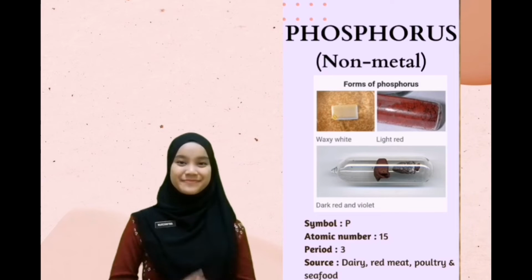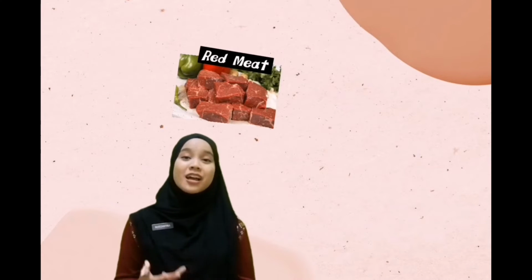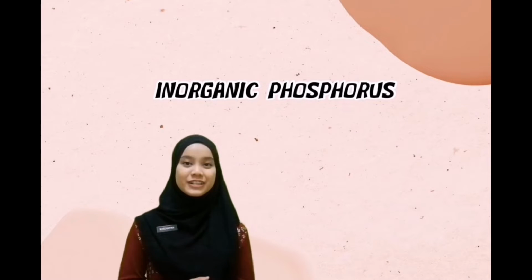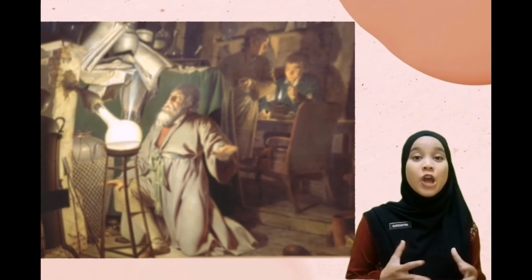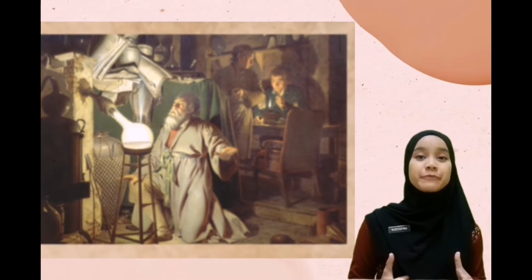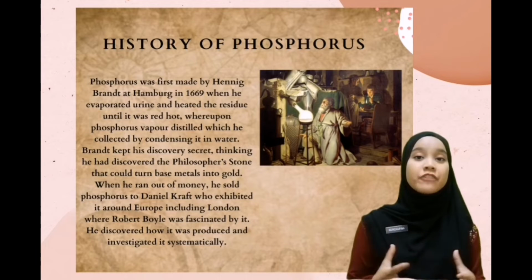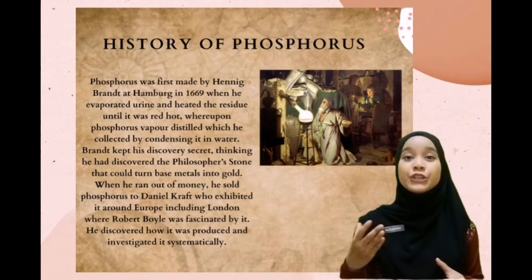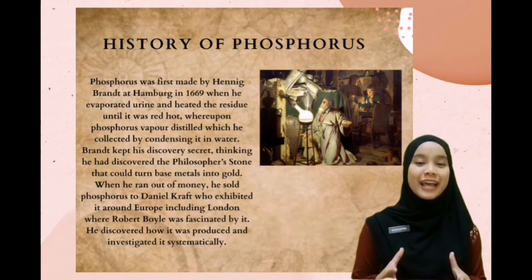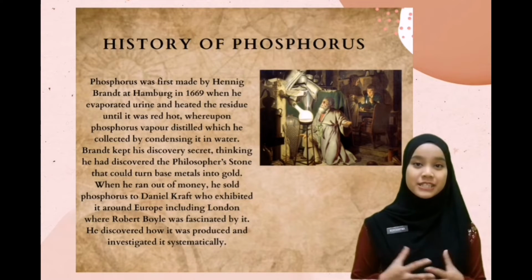The second element is phosphorus. Dairy, red meat, seafood, and nuts contain phosphorus, but it is known as inorganic phosphorus. Do you know phosphorus was first made by Hennig Brand in 1669 when he evaporated and heated urine, then collected it by condensing it in water.